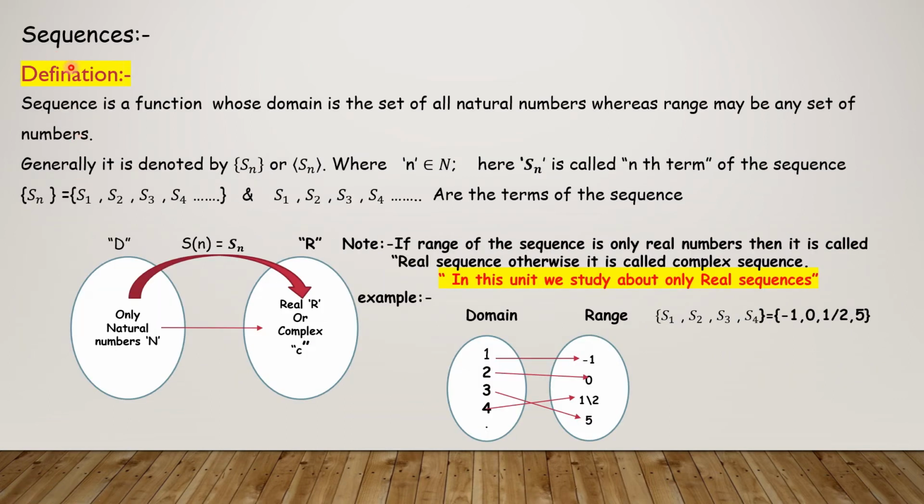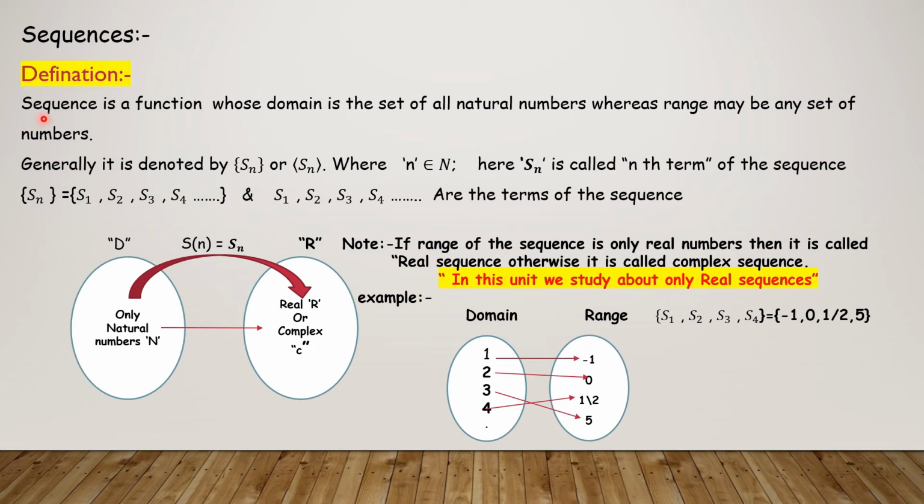Now, as I told you in the beginning, sequences are not different from functions. A sequence is nothing but a modified function, that's all. So what is the difference between sequences and functions? Functions are defined with variables related to algebra, but sequences are defined with numbers related to the number system, that's all. That is the minor difference between sequences and functions.